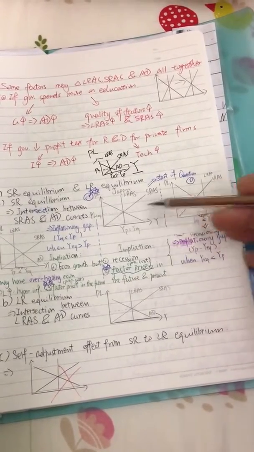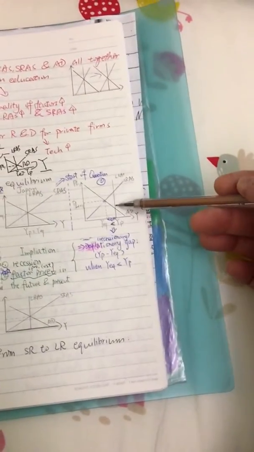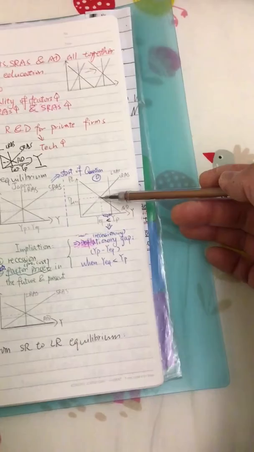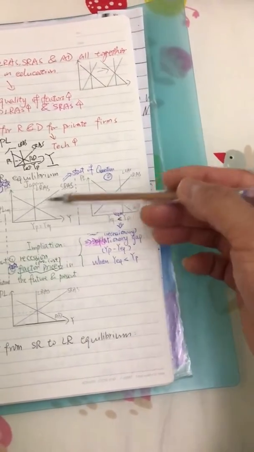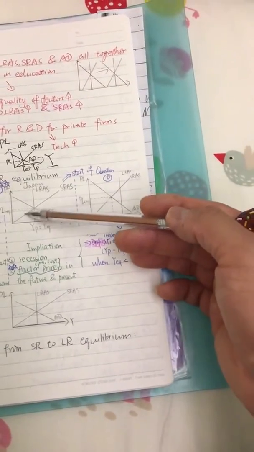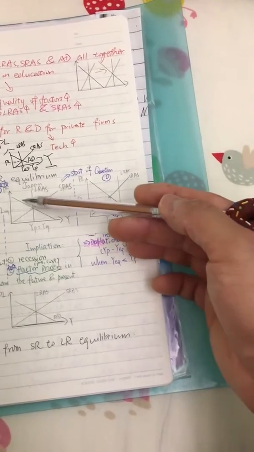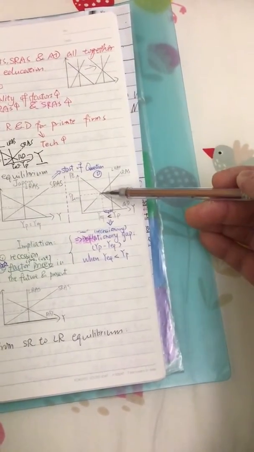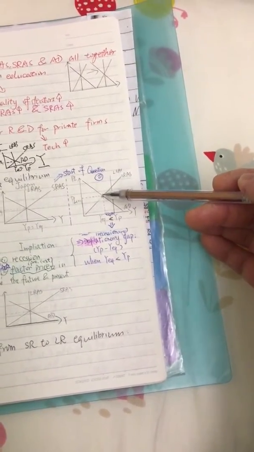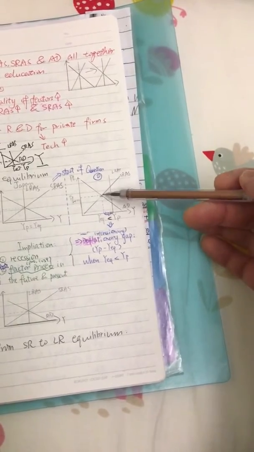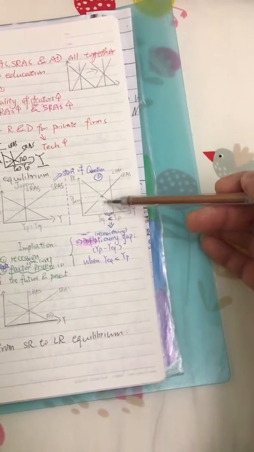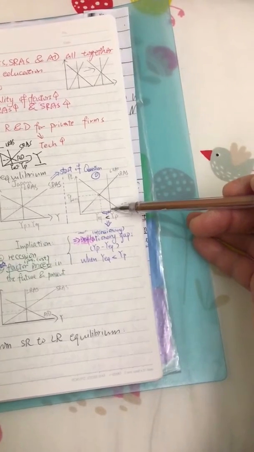We start at the beginning of the question. However, short run equilibrium can also be like this. So this is the equilibrium point. It may be the case because AD decreases or short run AS decreases, making the intersection point between AD and short run AS less than the long run AS. So this one is the equilibrium output, real GDP, and this is potential GDP.